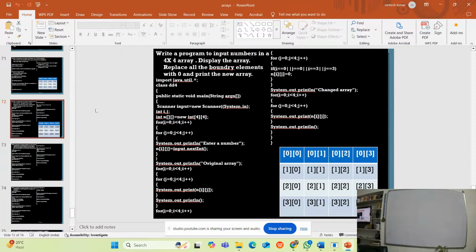Now, in this, when we talk about a matrix, a matrix basically contains rows and columns. The first subscript is for the row number, and the second one is for the column. A double dimension array has got two subscripts, as I told. The first one is the row and the second one is the column. We will define the array like that.